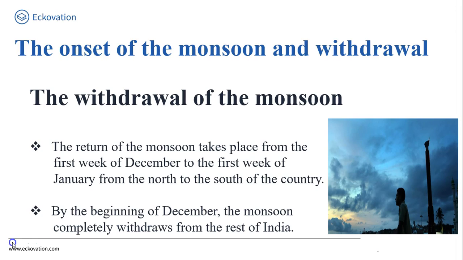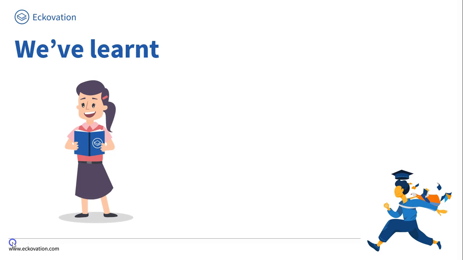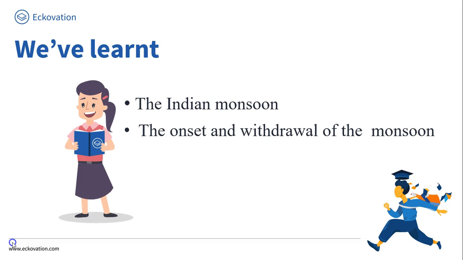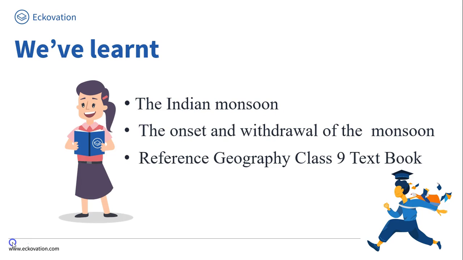So friends, let's move ahead and now we will discuss what we have learned. In this part we have learned about the Indian monsoon and the onset and withdrawal of the monsoon. Friends, the reference is the Geography Class 9 textbook.